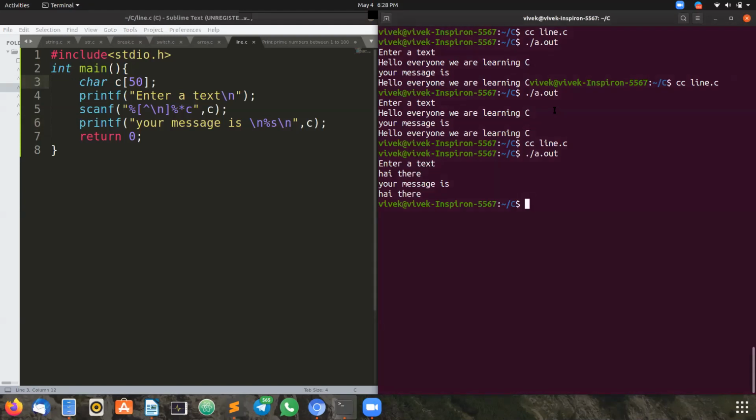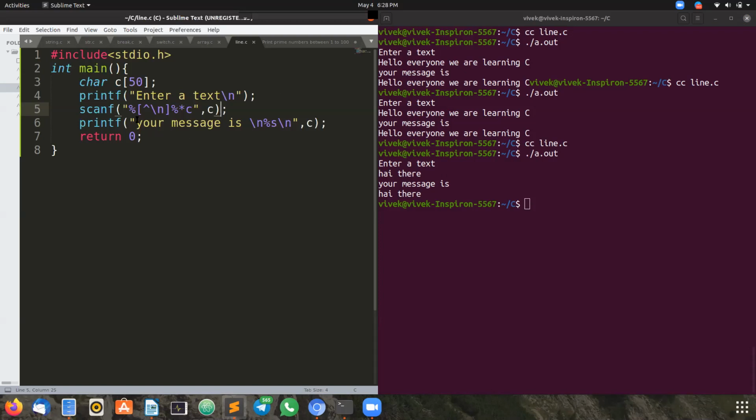Up to 50 characters it will take. Am I clear? Now I will explain how it works. Yesterday we were able to read only one word. Now we can read any number of words. Are you all able to see the output screen?